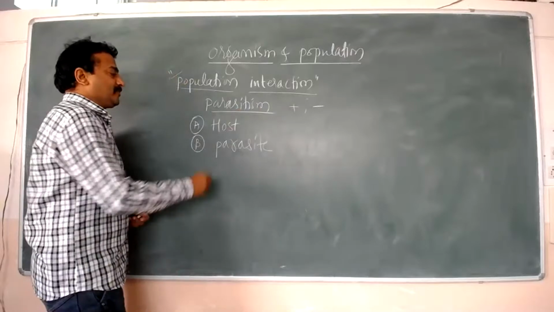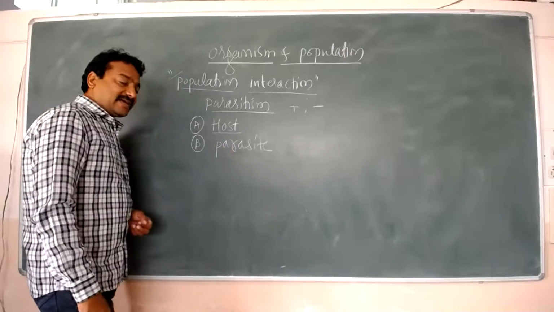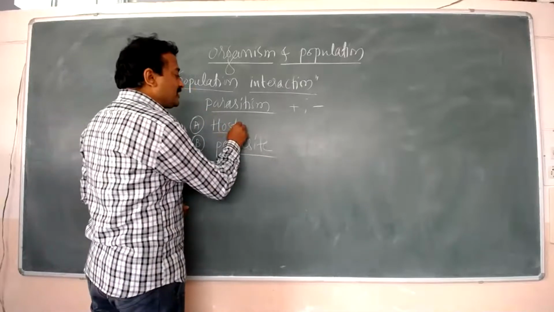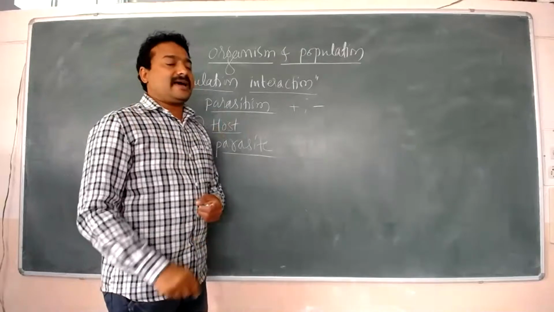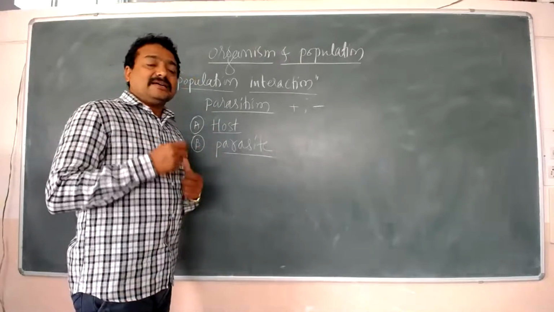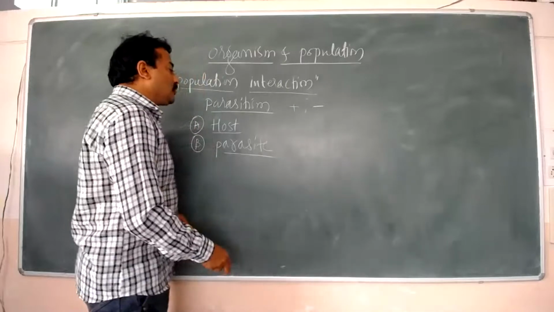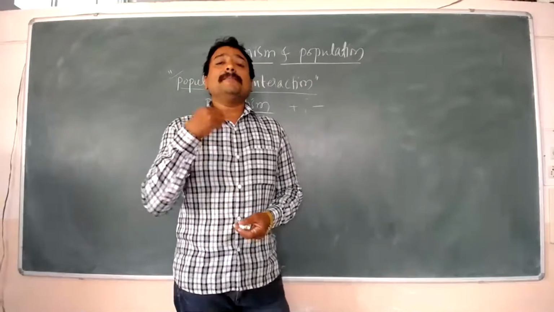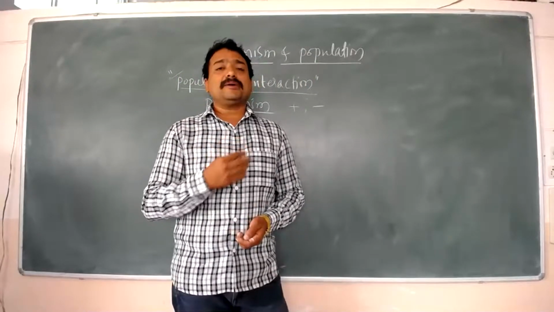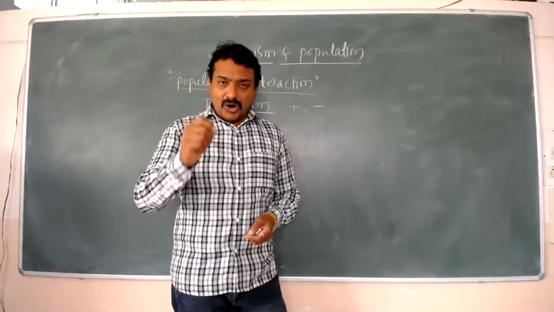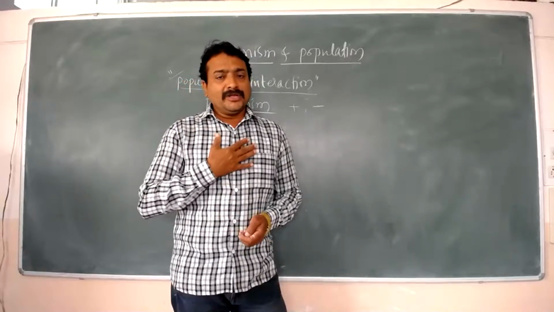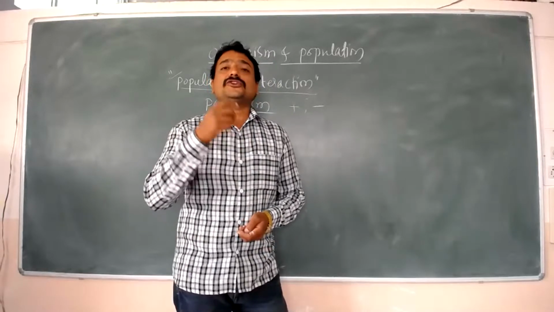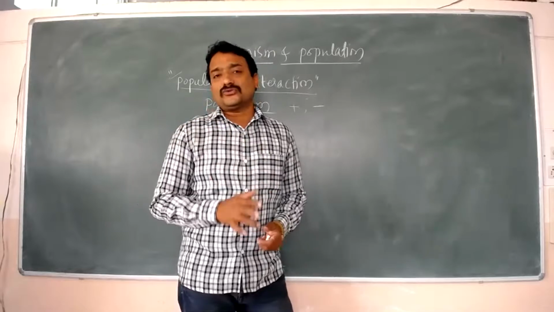The host is one which gives food and shelter to the parasite. The parasite is one which harms the host. The host provides food as well as a place for survival, a place for dwelling. For example, even in human beings many microbes are found. For example, Escherichia coli, or E. coli bacteria, is present in the digestive tract of human beings, but it is not harmful to them.